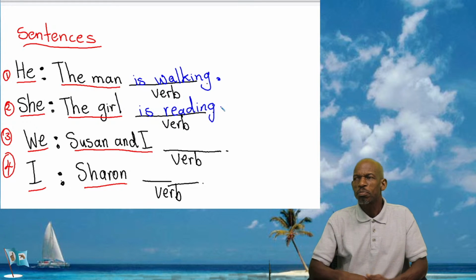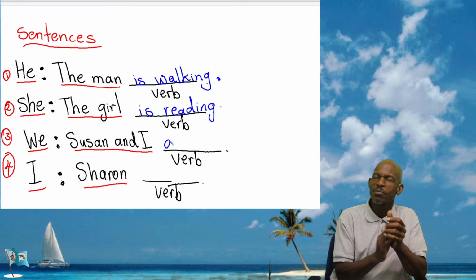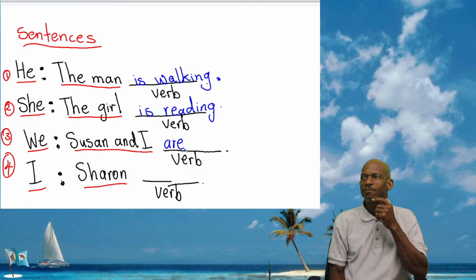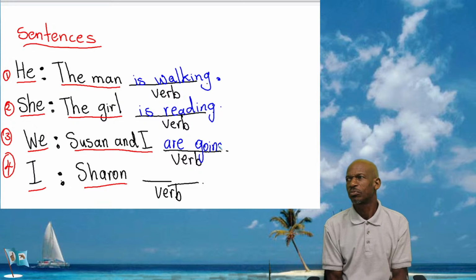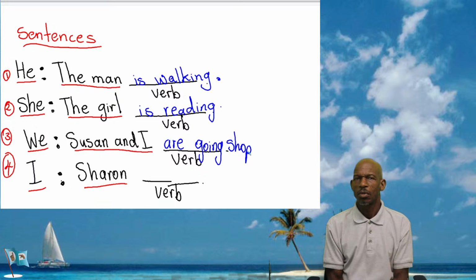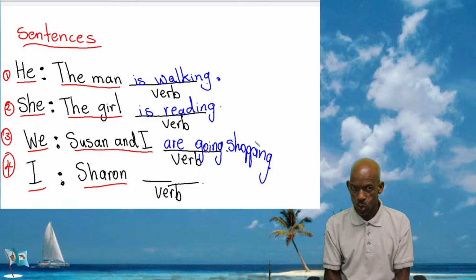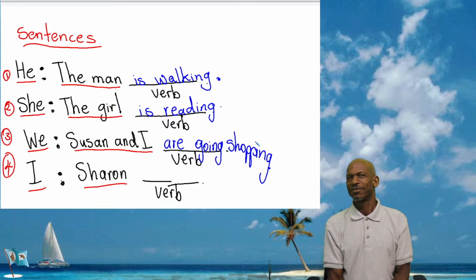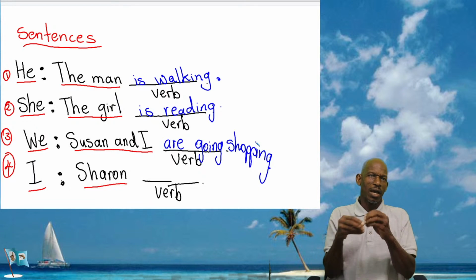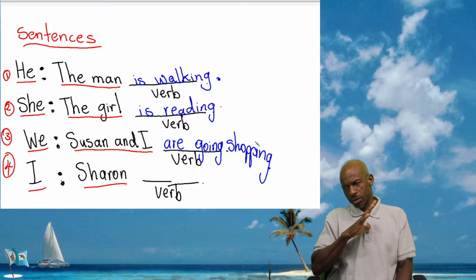Susan and I are going shopping. So Donna added a little extra in our simple sentence, but that is okay.